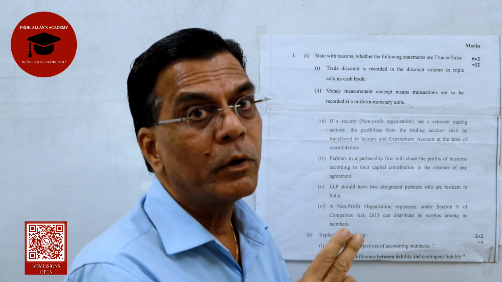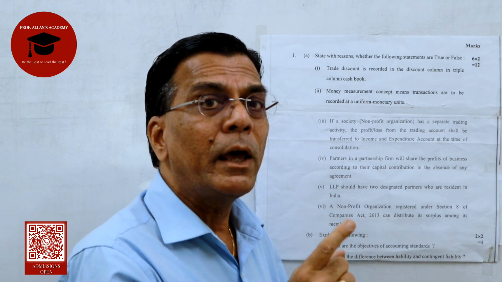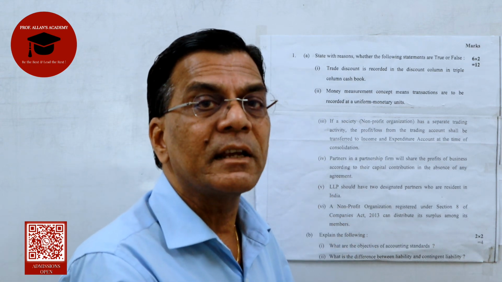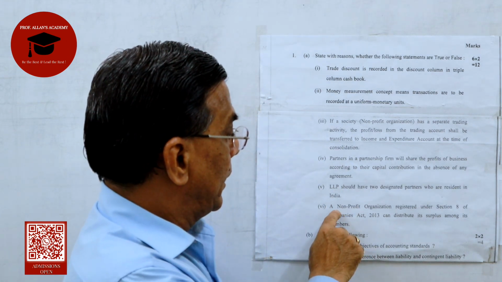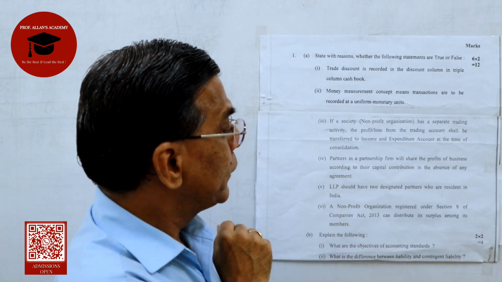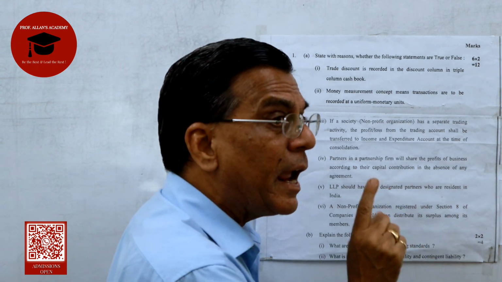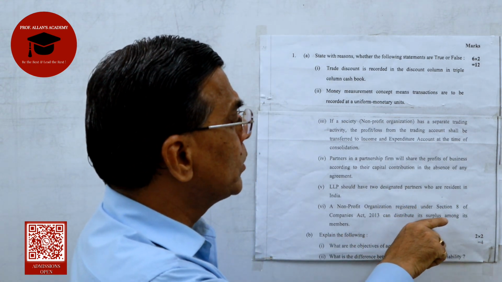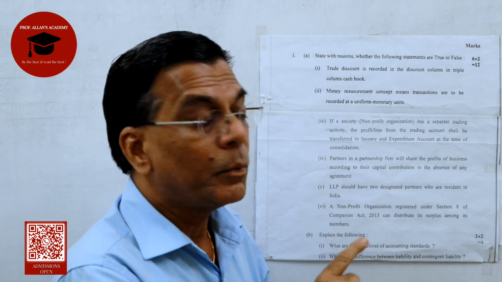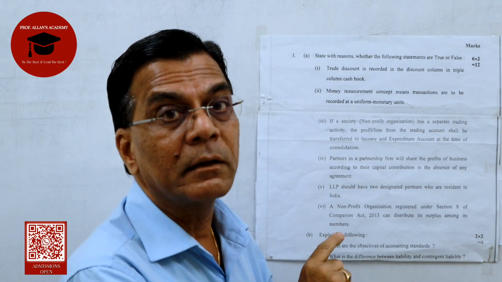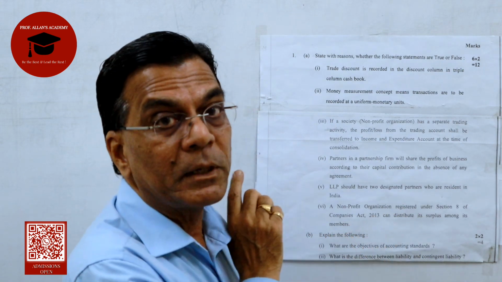Yes, for a partnership you require 2 partners. But here, why is it a false statement? Because you require only one of them to be a resident in India. Both can be, but the requirement is only one. Then you go to the 6th one. A non-profit organization registered under Section 8 of the Companies Act. Mind you, it's registered under Section 8 of the Companies Act. Can distribute its surplus amongst the members. Now this is a false statement because when it's registered under Section 8 of the Companies Act, it cannot distribute this surplus amongst its members.